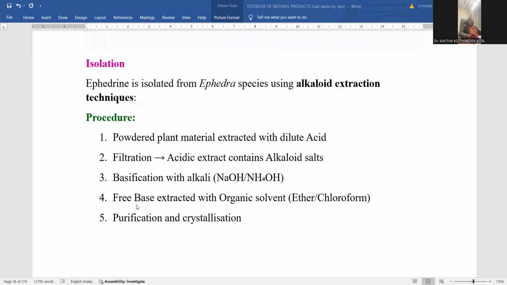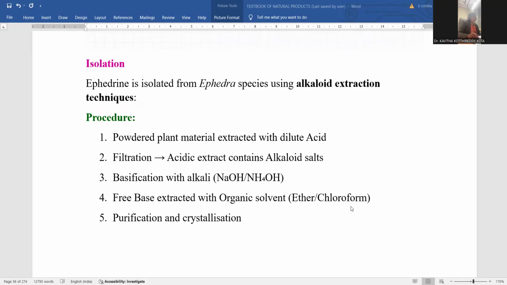Whenever basification is carried out, the free base is extracted with an organic solvent. Here you are supposed to apply either ether or chloroform. Ether and chloroform are organic solvents, right? So that convenient extraction of ephedrine into this solvent takes place in liquid form, leaving all the solid impurities and other contaminants to be discarded. Ether and chloroform are effective for the extraction of ephedrine. During the extraction and isolation process, suitable solvent selection is very important.